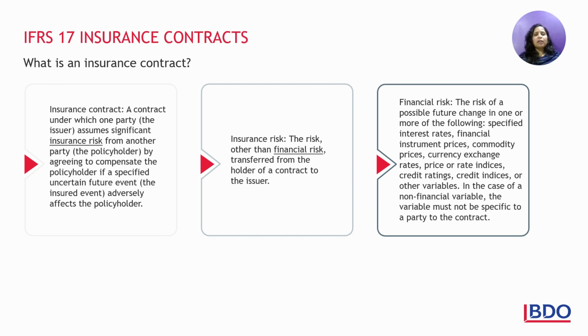So it is very necessary for us to understand these specific matters so that we understand the implication of the insurance contract appropriately. Now, what is insurance risk, or the underlying insured risk? Insured risk is the risk other than financial risk. To understand that, what is financial risk? Financial risk is, as we all know, a change in the interest rate, change in financial instrument prices, commodity prices, credit indices and various other variables. Whereas insurance risk is insuring a certain